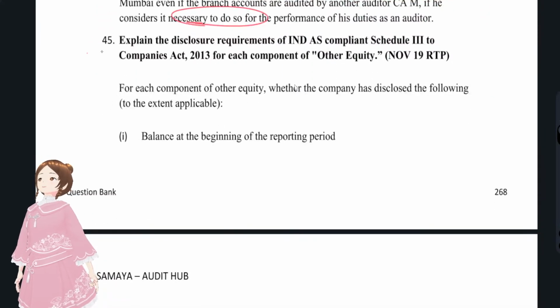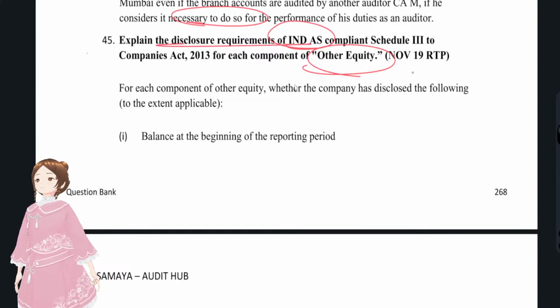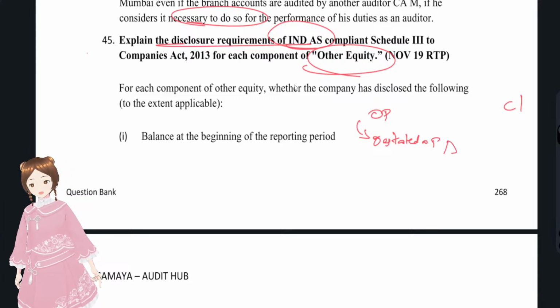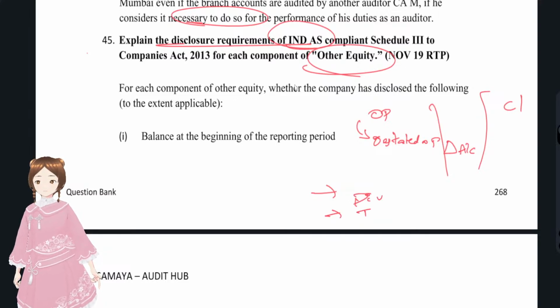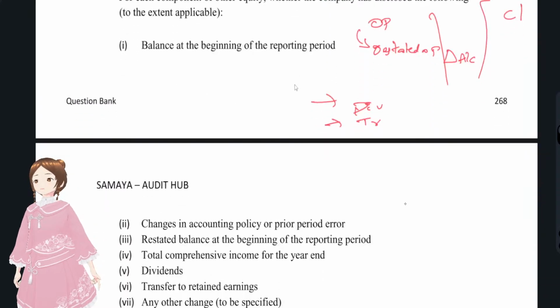Now we'll discuss question number 45, that is, explain the disclosure requirements of Ind AS in compliance with other equity. You see, for other equity, what you have to disclose: opening balance, closing balance, restated opening balance, any kind of changes in balance due to changes in accounting policies, and any kind of dividends or any kind of transfers to reserves or any kind of comprehensive income. All these things have to be disclosed.